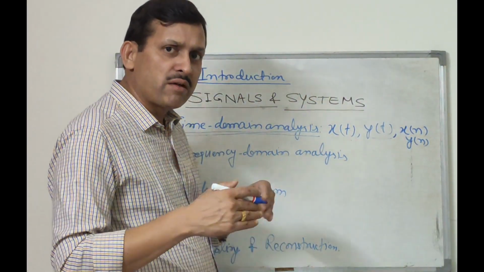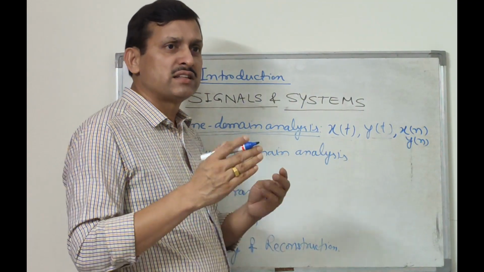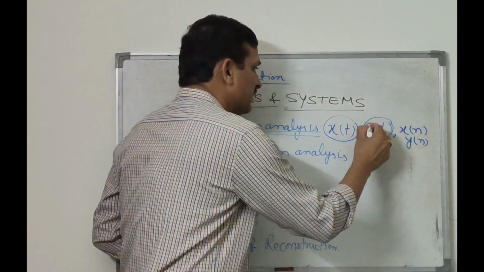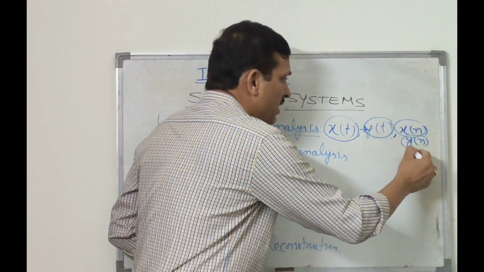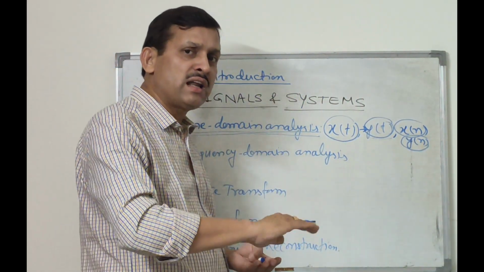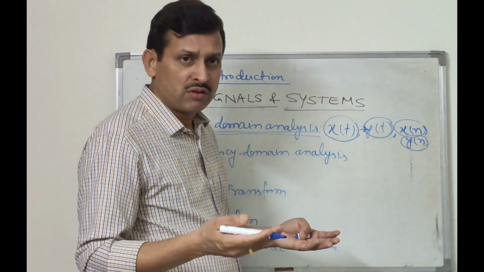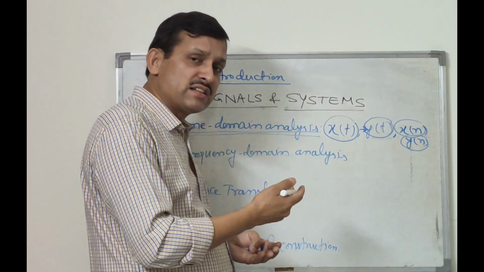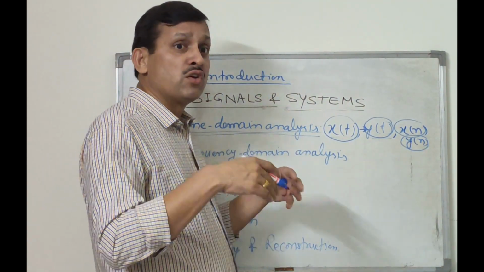Similarly for system, the definition of system. In this unit, we will discuss the definition of system: a system is a transformation, where one signal x(t) is transformed to y(t), and for discrete time, a signal x(n) is transformed to y(n). So a system is defined as a transformation which can transform one signal to another signal. Then we will deal with different classes of systems, like linear system, non-linear system, time variant system, time invariant system, stable system, unstable system, invertible system, non-invertible system.